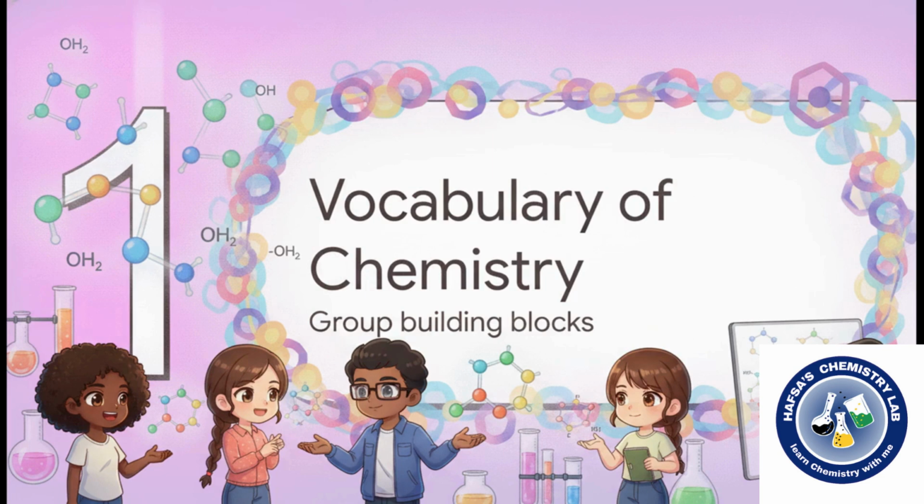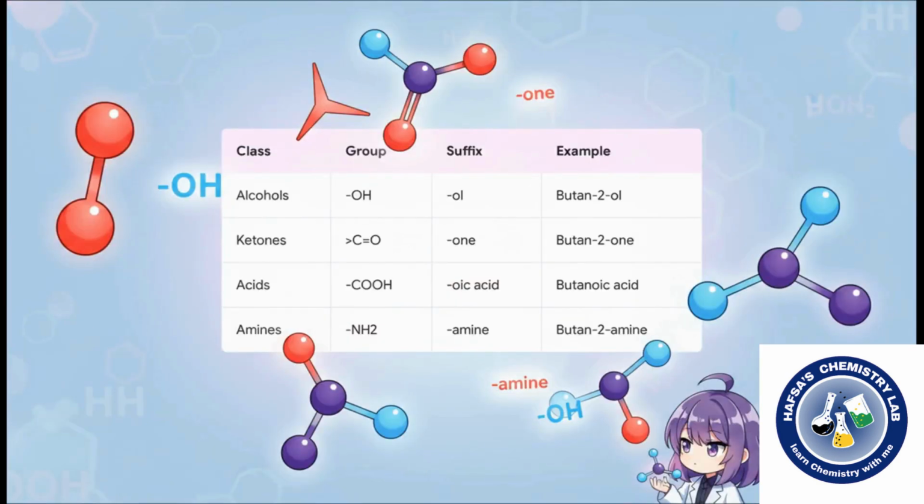We're going to learn the functional group building blocks. Okay, let's dive into this. You see, every language needs words, right? And in organic chemistry, our foundational words are built using specific arrangements of atoms, which we call functional groups. Notice how these specific atomic arrangements dictate the suffix, the ending of our chemical name. For instance, if a molecule has an OH group, it belongs to the alcohols, and its name ends in -ol, like butan-2-ol. A carbon double bonded to an oxygen? Well, that's a ketone, ending in -one. Carboxylic acids end in -oic acid, and amines simply end in -amine. By just spotting these groups, you immediately know the family the molecule belongs to. It's essentially how our chemical words are born.